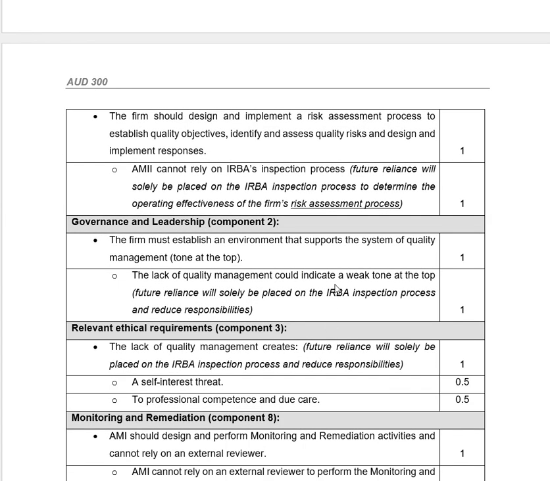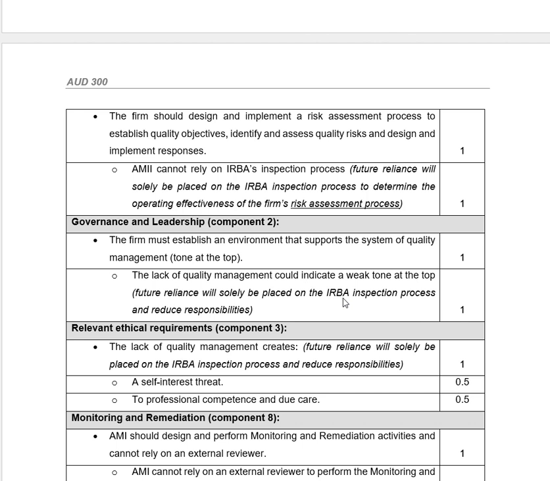Let us look at component number 2. Component number 2 looks at governance and leadership. So component number 2 is looking at the governance of the firm as well as the leadership. The firm must establish an environment that supports the system of quality management, the tone at the top. The lack of quality management should indicate a weak tone at the top. Reliance will solely be placed on IRBA inspection, reducing responsibility. So what you see here is that as the director of the firm, you should lead by example.